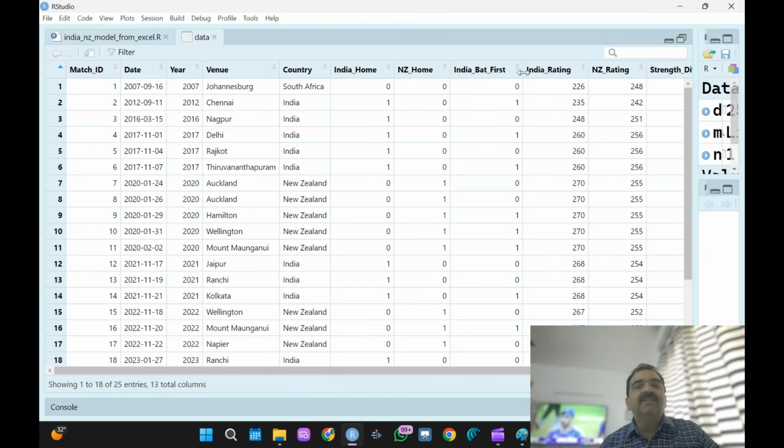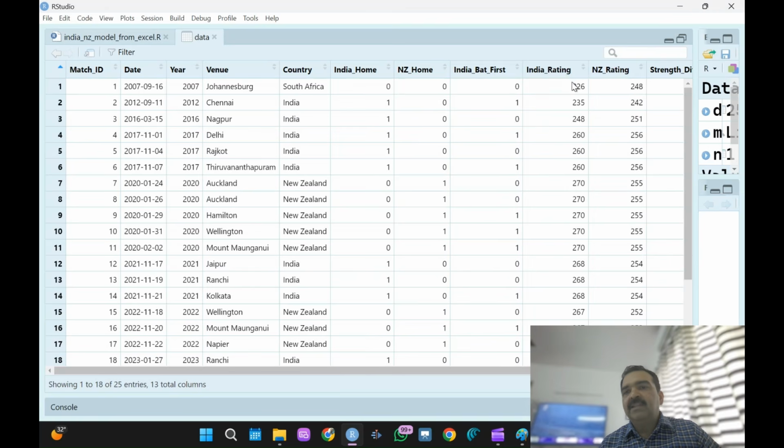Because this is definitely a variable which I would like to consider, especially in very big matches. I'm not a very big fan of cricket, but still, I know this much, that if you bat first or bowl first, it makes a difference. That's why there's a toss. This is a strategic thing. So whether India bats first or not is mentioned over here. One means India bats first, zero means India is bowling first.